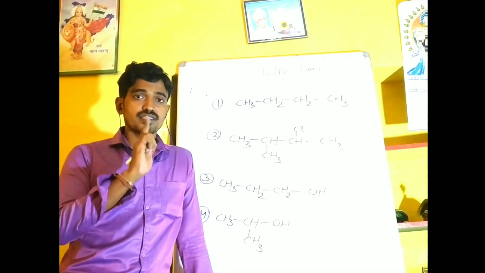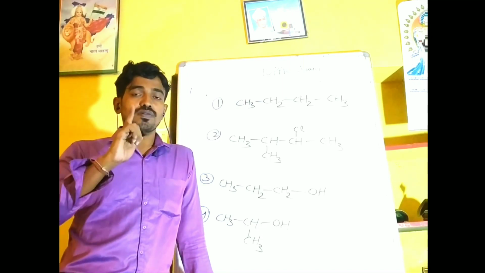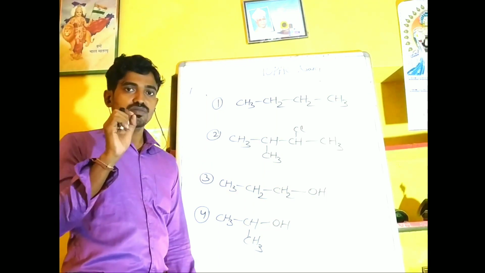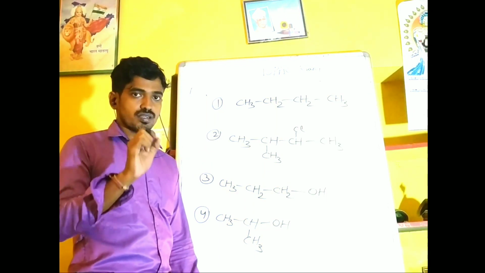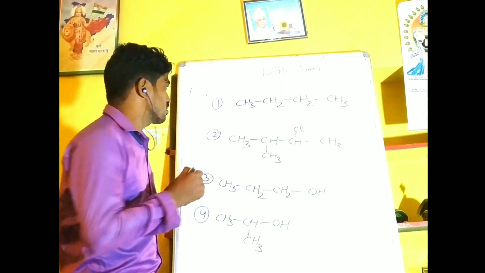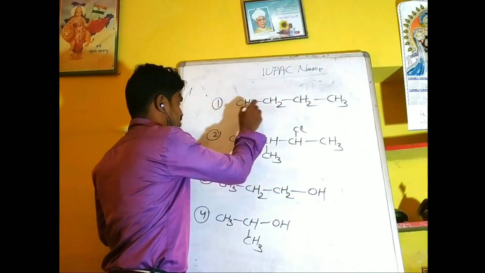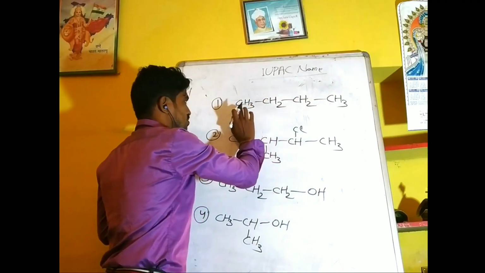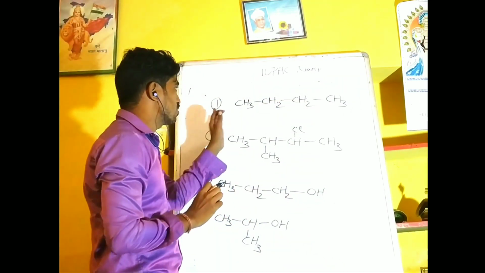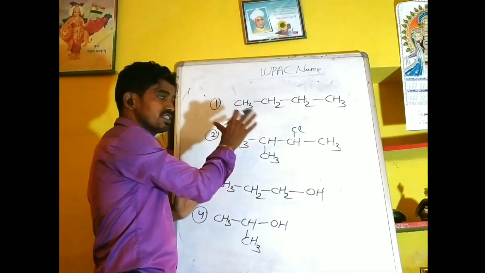Then you have to number it from the side which is nearer to the substituent or functional group. In this example, the straight chain compound, there is no functional group and also no side chain.